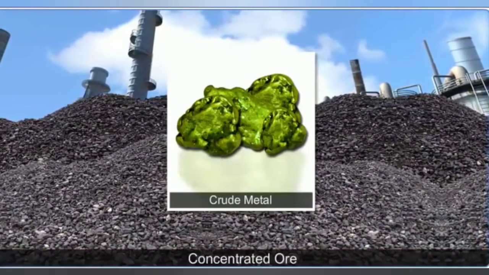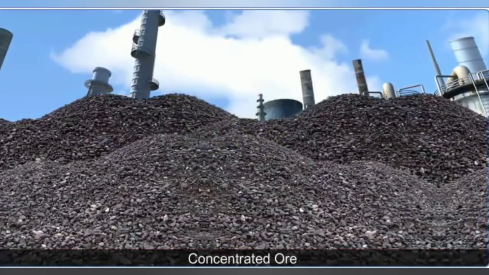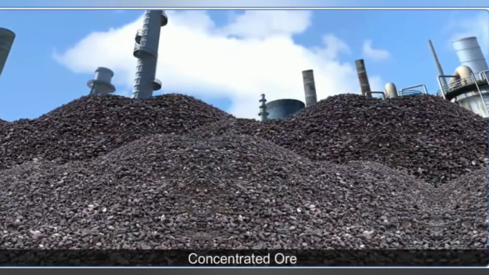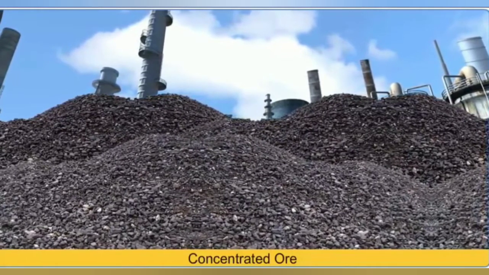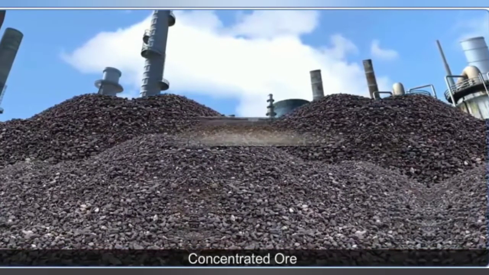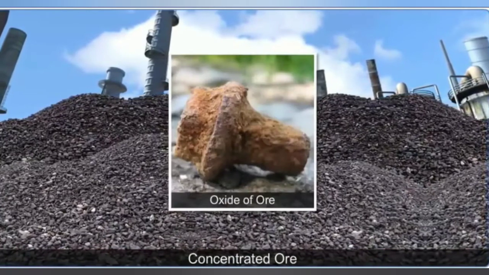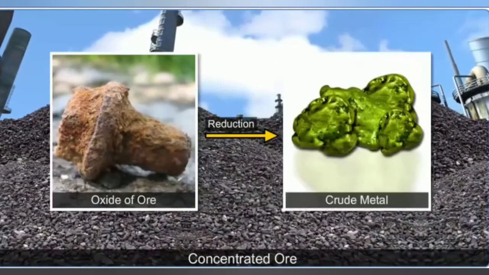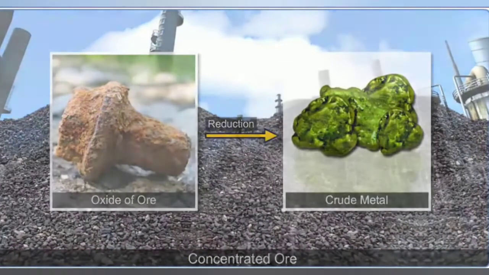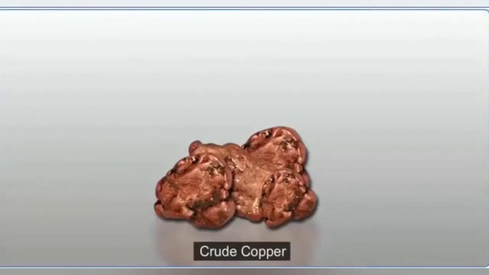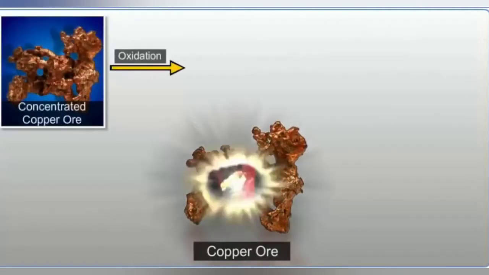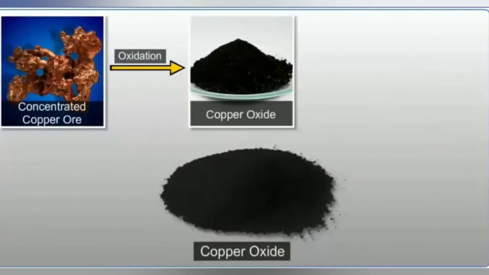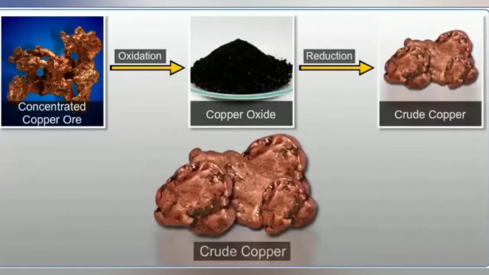ore. Since most of the metals can be easily obtained from their respective oxides by reduction, concentrated ore is firstly converted into metal oxide, which is then reduced to get free metal. For example, if we want to obtain crude copper from concentrated copper ore, the concentrated copper ore is firstly converted into copper oxide and then this copper oxide is reduced to obtain copper.